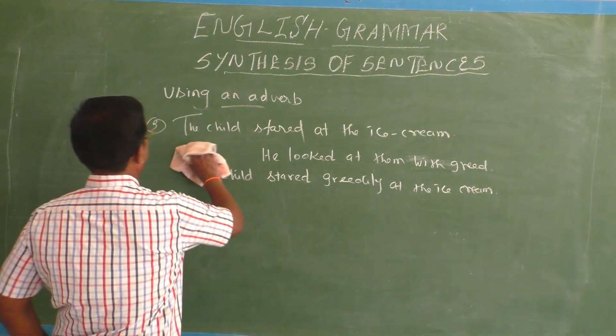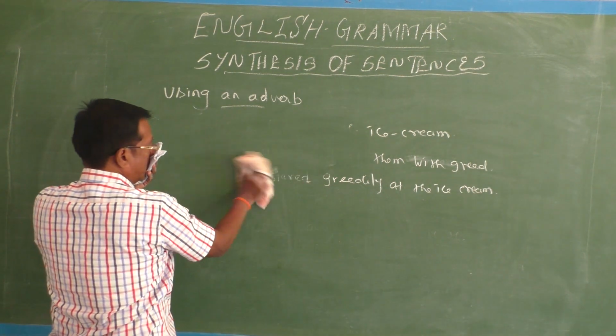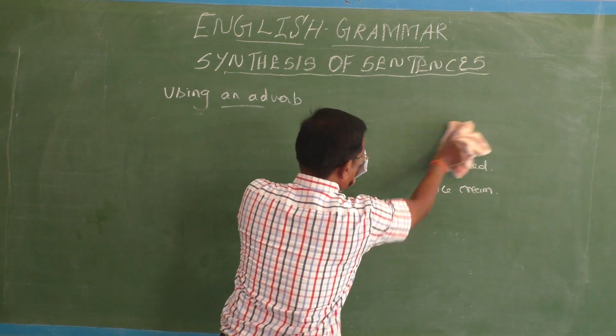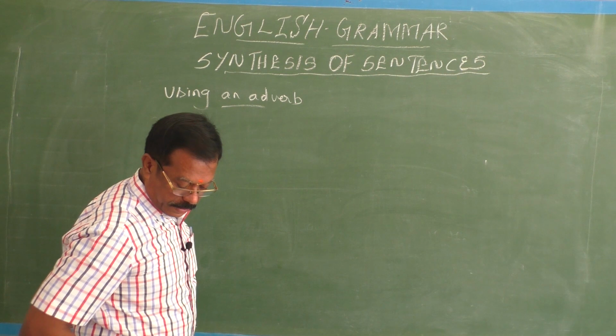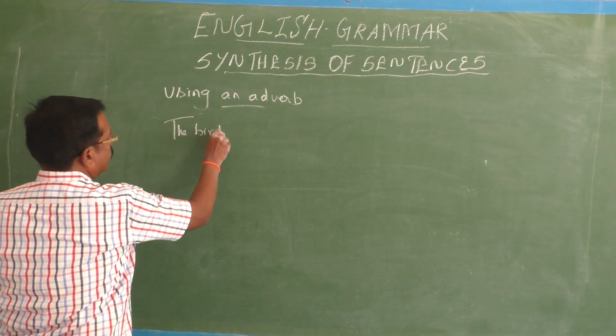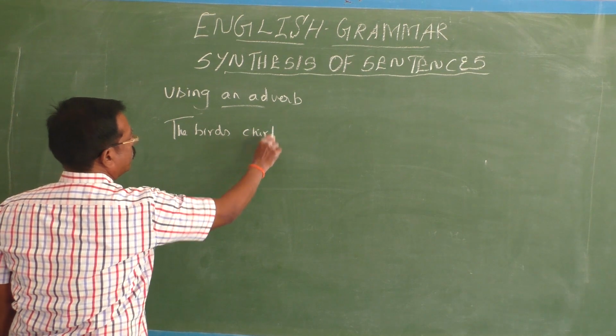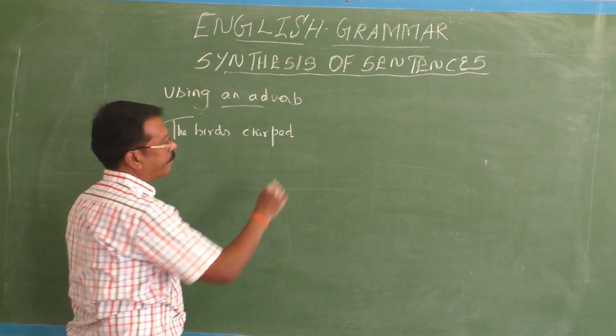The birds chirped. The birds chirped in the apple orchard.